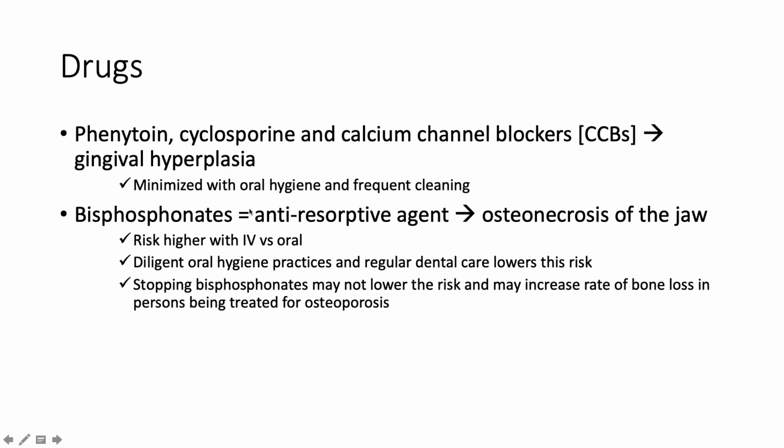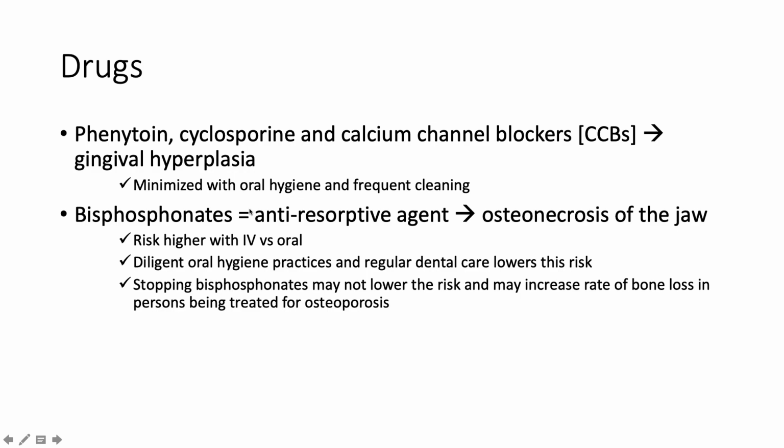What about the bisphosphonates? Now, these are used in the context of patients who have osteoporosis. And they can result in anti-resorptive agent-induced osteonecrosis of the jaw after an extraction. So osteonecrosis occurs primarily when bisphosphonates are given parenterally, right, to treat bone cancer, and to a much lesser extent when taken orally to prevent osteoporosis.